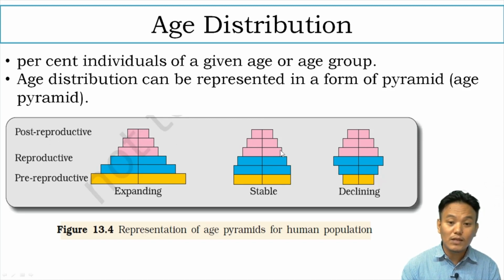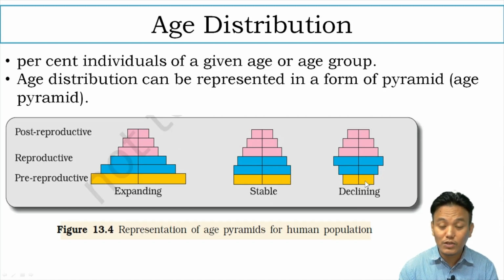You can clearly see that these pyramids are of different shapes, and by looking at the shape of the age pyramid, you can describe the growth status of that particular population. For example, this age pyramid shows that the population is expanding. This one shows that the population is stable, and this one shows that the population is declining, right?